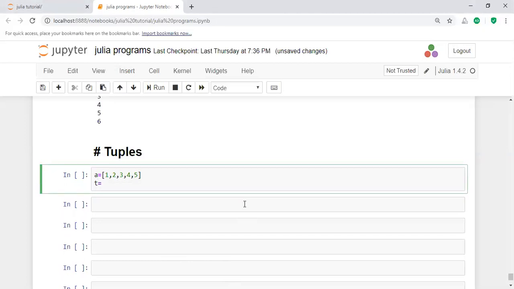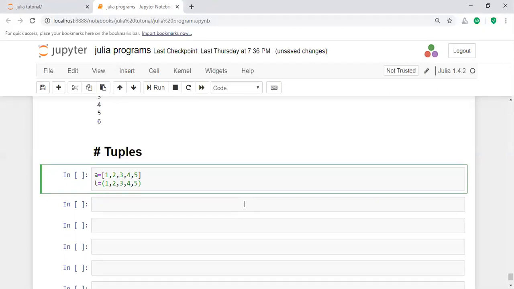The first difference is the declaration: parentheses separated by commas, 1, 2, 3, 4, 5.